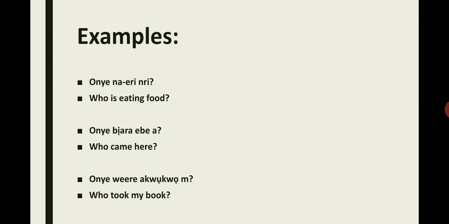Onye na-eri nri. Now, you see that? Onye na-eri nri. Who is eating food? Na-eri nri is present continuous tense. So we say onye na-eri nri. Who is eating food? Onye bịara ebe a. Who came here? Bịara is in the past tense. Onye bịara ebe a. Who came here? Onye were akwụkwọ m. Who took my book?